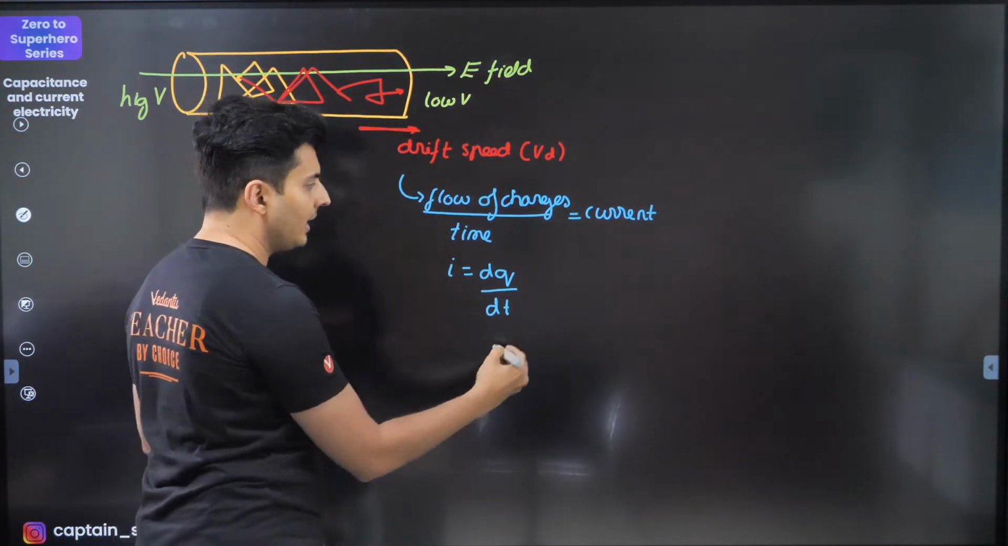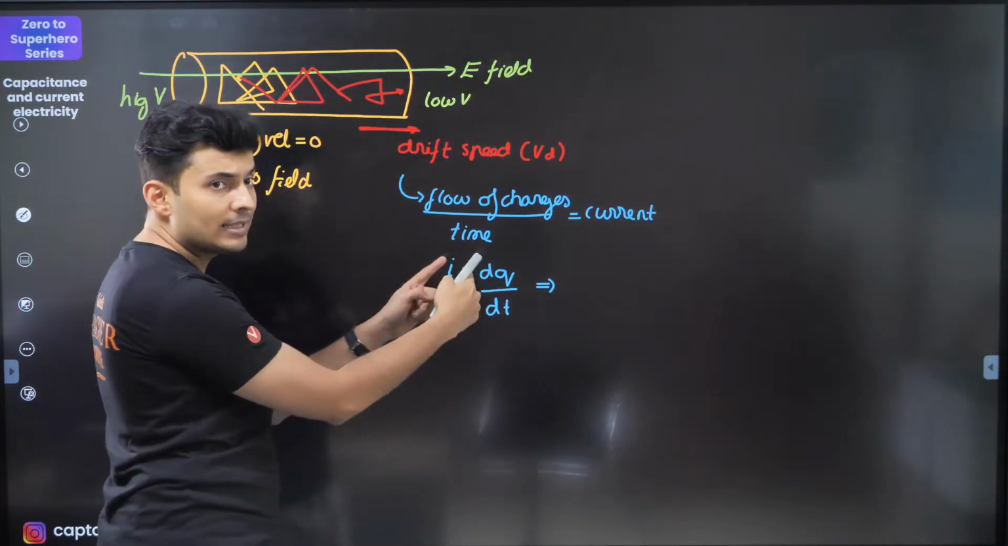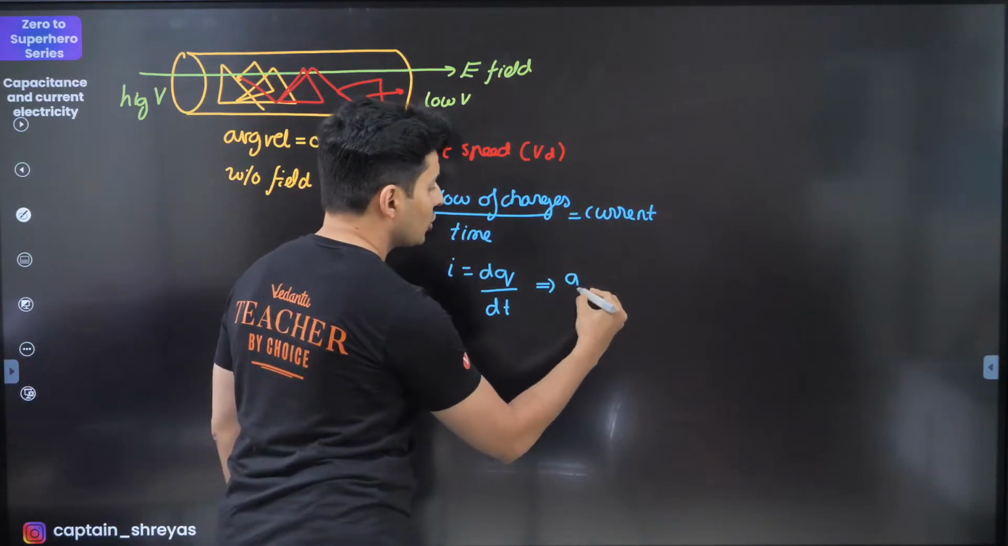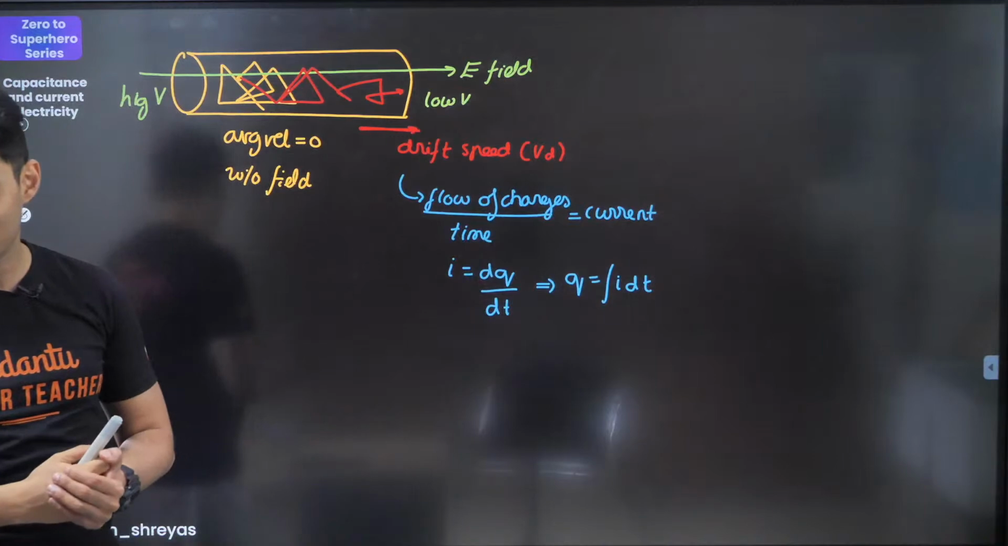If you want to find current, you can also do this from this equation. Current is the rate of change of charge, so q will be nothing but the integral of current with respect to time. I hope you remember this.